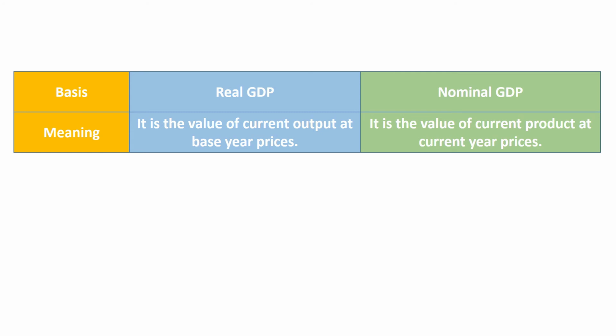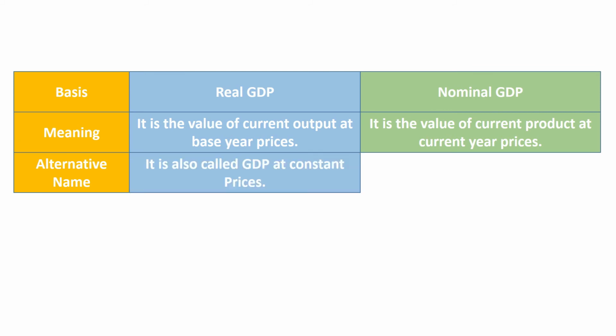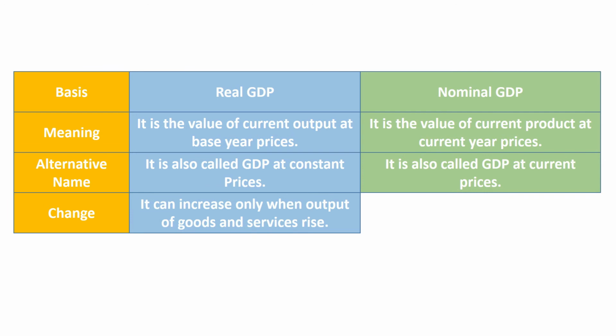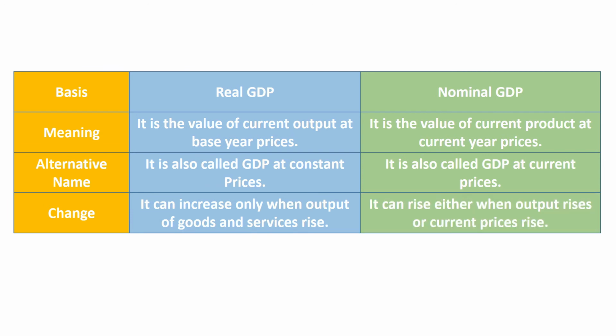Second basis is alternative name. Real GDP is also called GDP at constant prices, as it is measured at base year prices. Nominal GDP is also known as GDP at current prices. Third basis is change. Real GDP can increase only when output of goods and services rise. Nominal GDP can rise either when output rises or current prices rise.